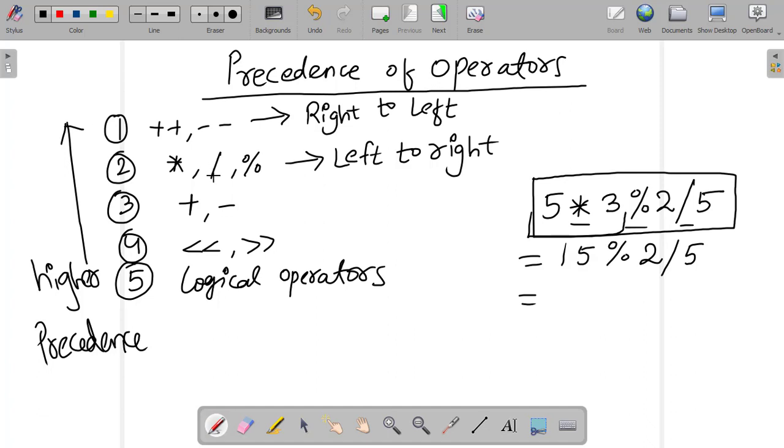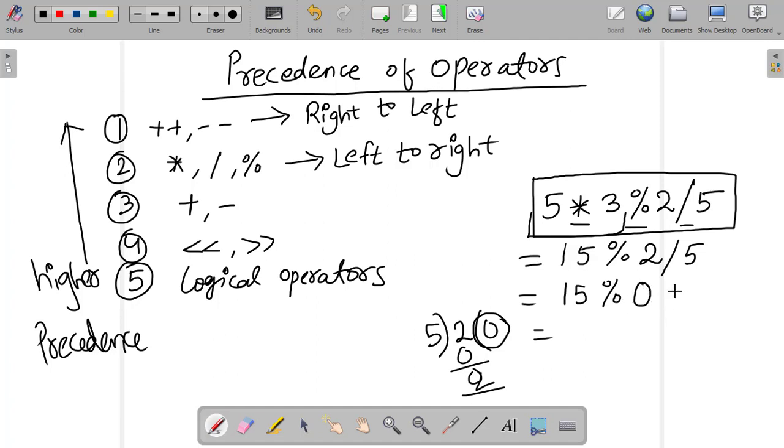The division operator comes first, because we have to operate from left to right. So here 15 modulo is as it is, and then 2 slash 5, 2 is divided by 5. That means 5 is divided by 2. The quotient is 0 and the remainder is 2. So 0 will be the operation: 15 modulo 0.